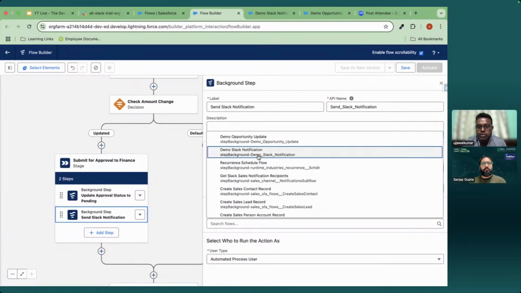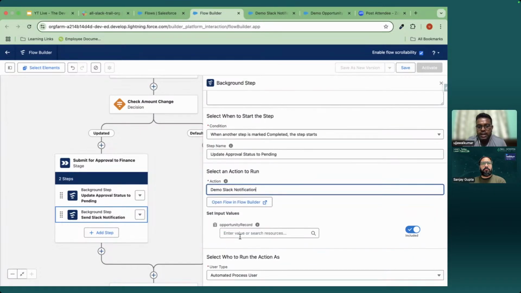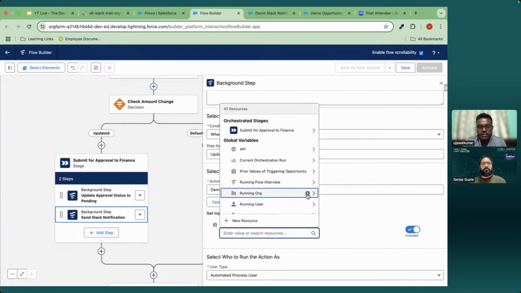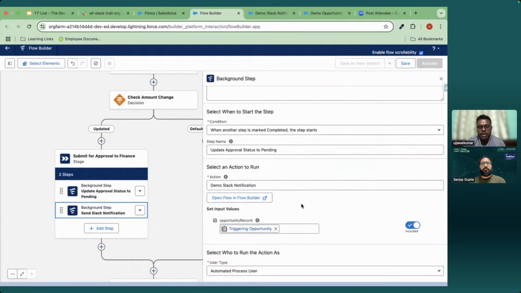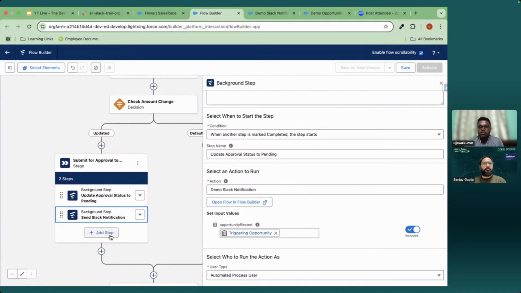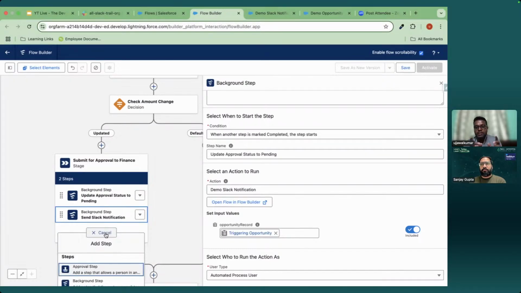The action would be demo Slack notification, and we can add our opportunity record. So this one, I have included. Now, two things have happened. The record approval status has been set to pending. The finance team has been notified that, okay, this record has been submitted for approval. Now the time has come. Now we will assign an approver to this particular record.